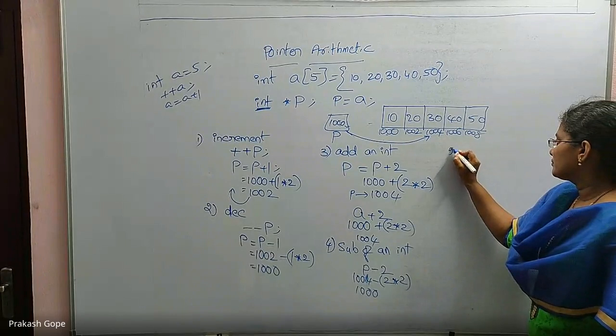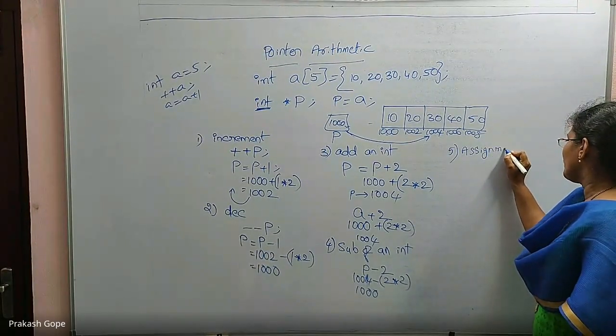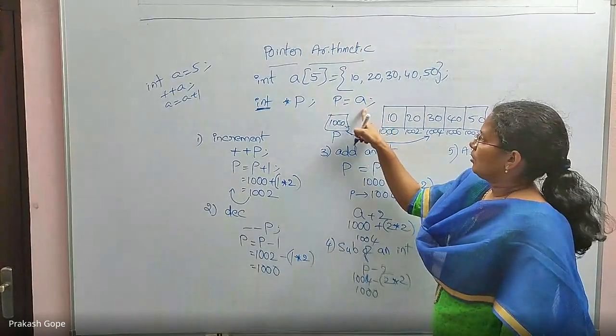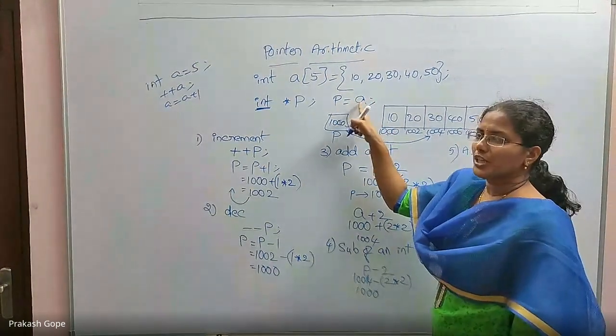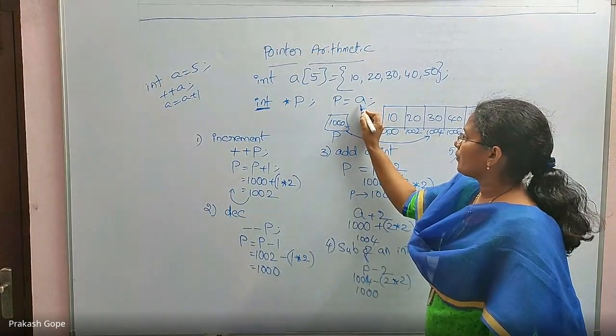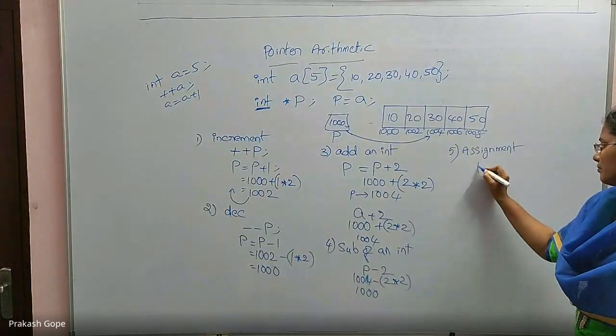Fifth one, assignment. Yes, assignment of pointers is possible and we have done that already. Only thing is both of them must be of same type, then only you can assign. I have declared whatever is the type of A, same type I declared for P, that's why assignment was possible.